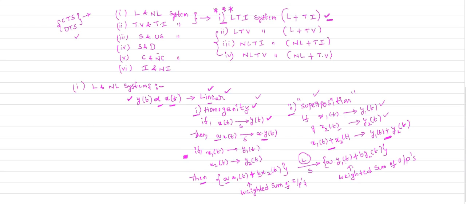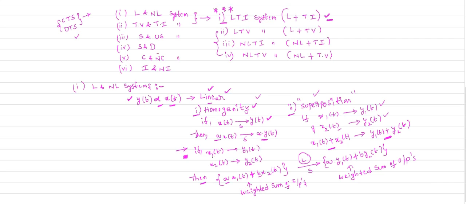Very, very important: linear and non-linear systems. So, what is linear and what is non-linear systems? If the system is linear, it must obey the two conditions: condition of homogeneity and condition of superposition. So, if you club these two conditions, finally you can make the statement like this.